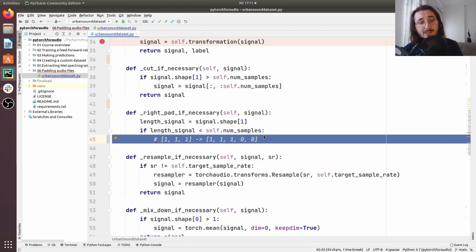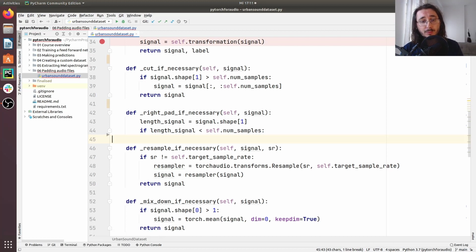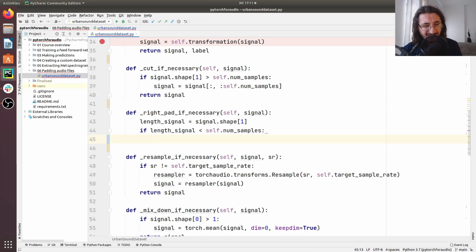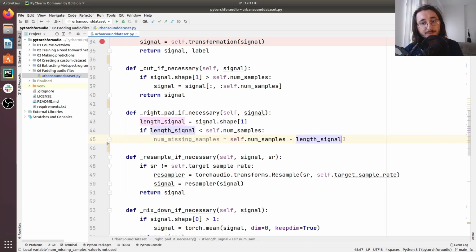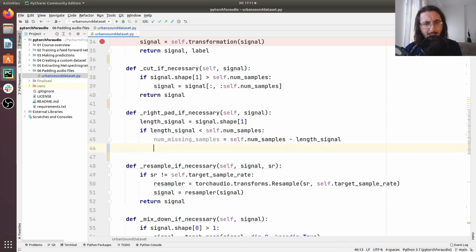Okay, but first of all, we should decide how many items we want to append here. And this is quite easy to calculate because the number of missing samples is equal to self.num_samples, so the expected number of samples, minus the length of the signal. So these are the number of missing samples that we want to append in order to arrive at the expected number of samples.